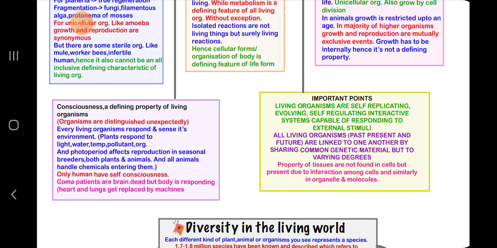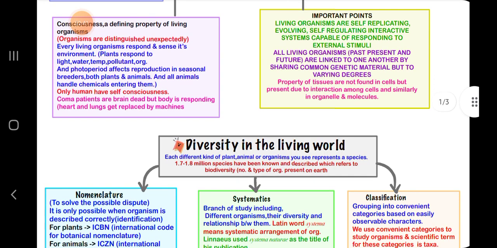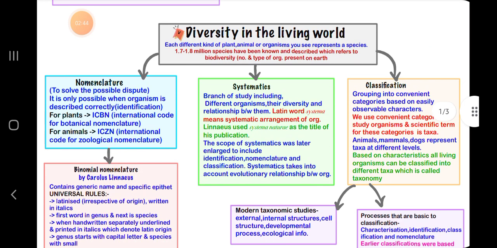Then living organisms are self-replicating, evolving, self-regulating interactive systems capable of responding to external stimuli. All living organisms are linked to one another by sharing common genetic material, but to varying degrees. Properties of tissues are not found in cells but present due to interactions among cells, and similarly in organelles and molecules. Then diversity in the living organisms.